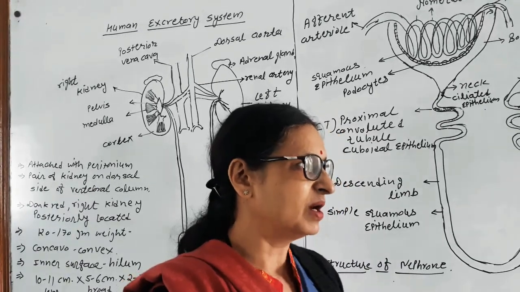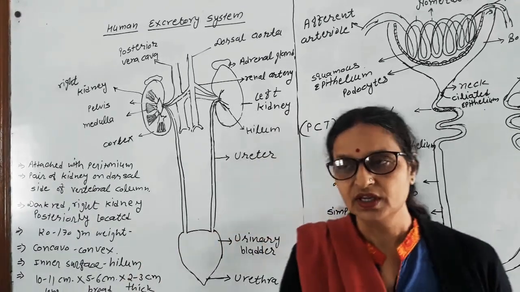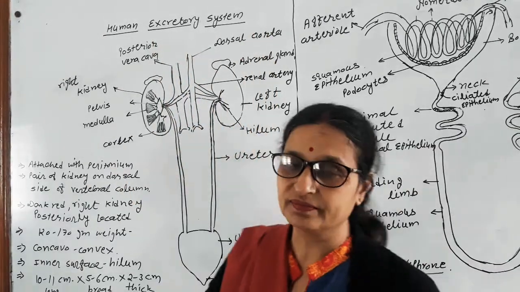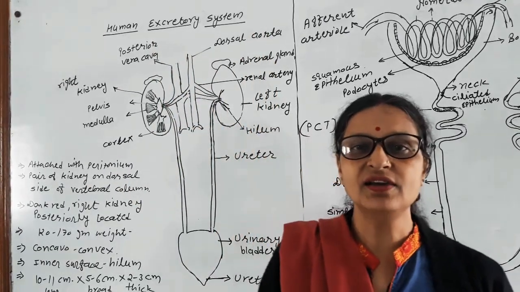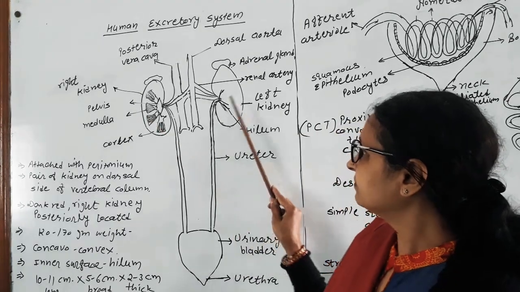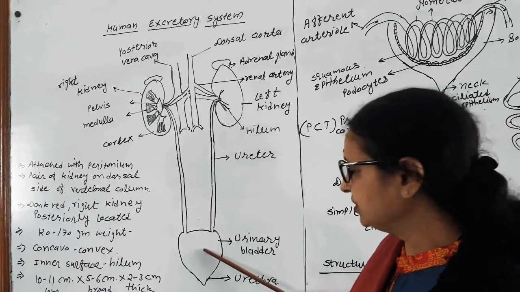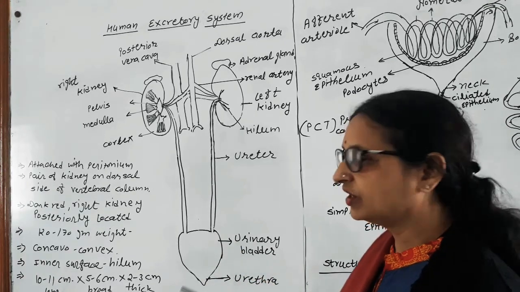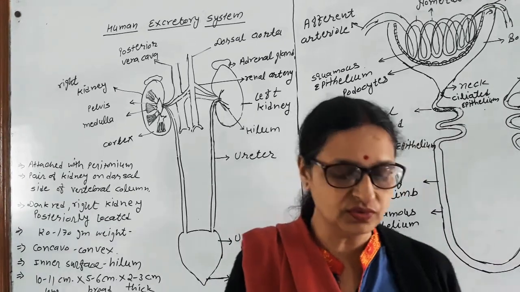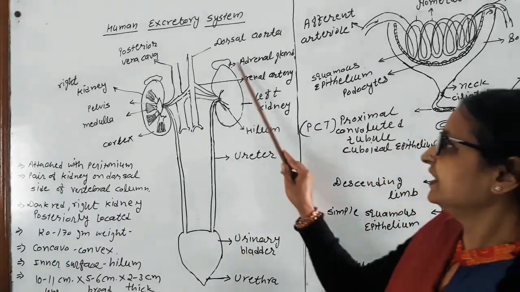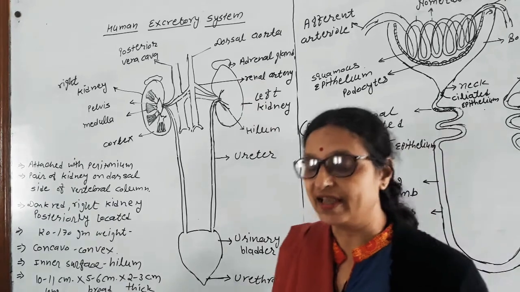Now we are concerned with the human excretory system. The human excretory system contains excretory organs: a pair of kidneys, and a pair of ureters which open into the urinary bladder, and from the urethra the urine moves out of the body.